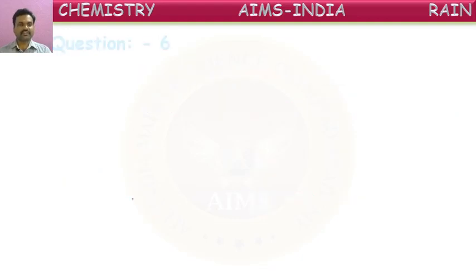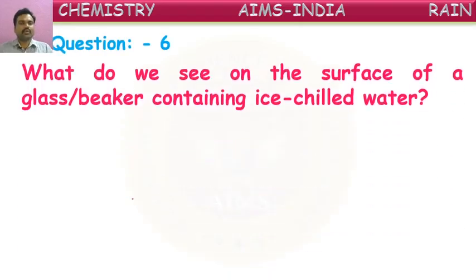Okay, children. Next, what do we see on the surface of a glass or beaker containing ice chilled water? If you take chilled, very cool water into a glass, and keep that glass or beaker in a certain place for a few seconds or minutes, after some time we can observe something. They are asking about that. What do we observe on the surface of the glass?